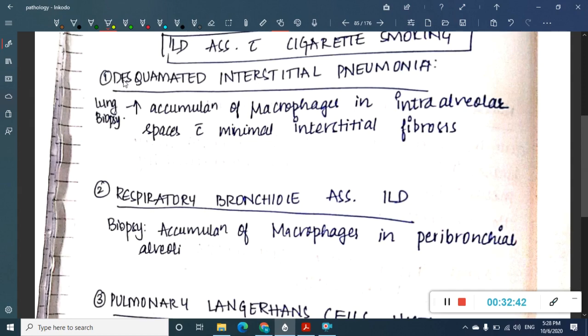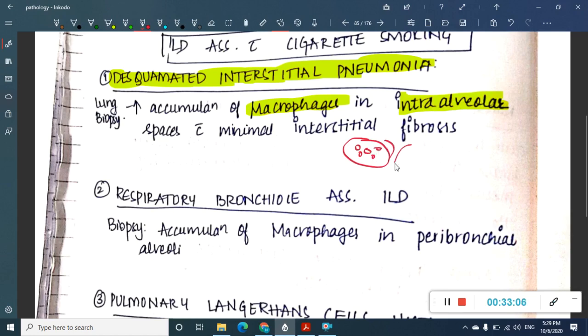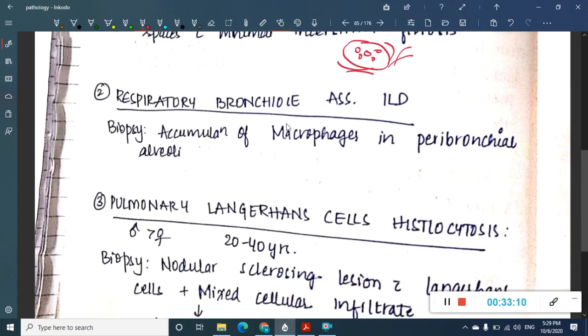So because of that, in desquamative interstitial pneumonia, you mainly see macrophages. Here the main word is macrophages. You see macrophages in the intra-alveoli. Remember, it is seen in the alveoli. Here in desquamative interstitial pneumonia, you see macrophages present in the alveoli along with interstitial fibrosis. Then we have respiratory bronchiole associated interstitial lung disease.